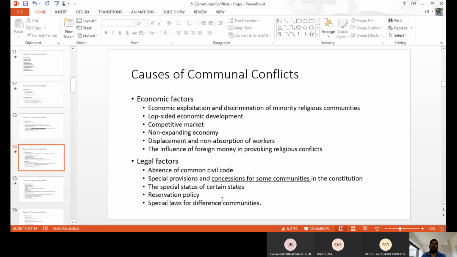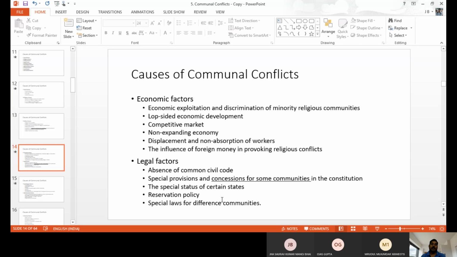And the special provisions and concessions for some communities in the constitution. So if there is some special provision for some community or some group, the other group people feel insecure, they feel uncomfortable. Why not me? Why only that person? Why only that particular group? Why only that particular organization? Like these comparative things happen between one and others, so it leads to the violence. So special permissions and concessions for some communities, if you are giving them legally, it leads to the violence.